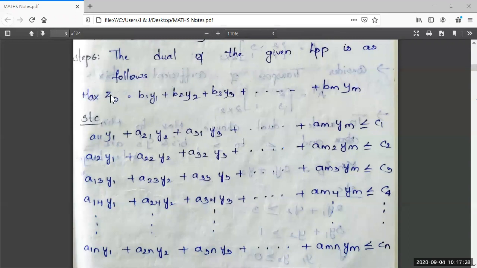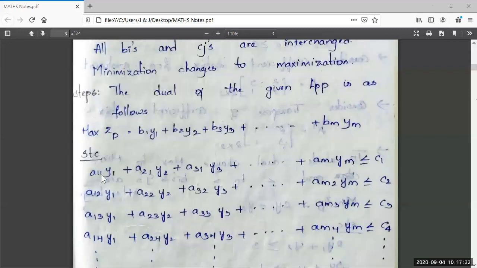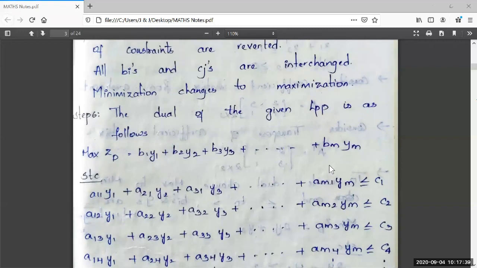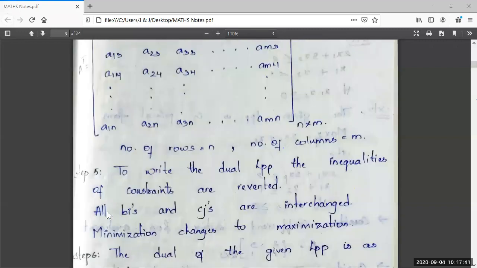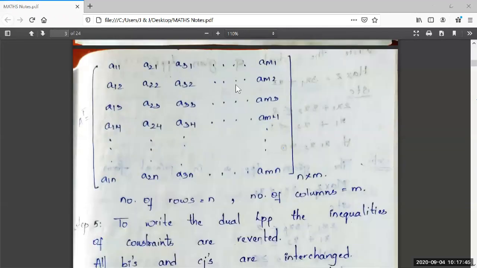The main part is written, and let us go to the subject to constraints part. I have taken A11, A21, A31, and so on up to Am1. What are these? These are the first row elements of the coefficient matrix A transpose.